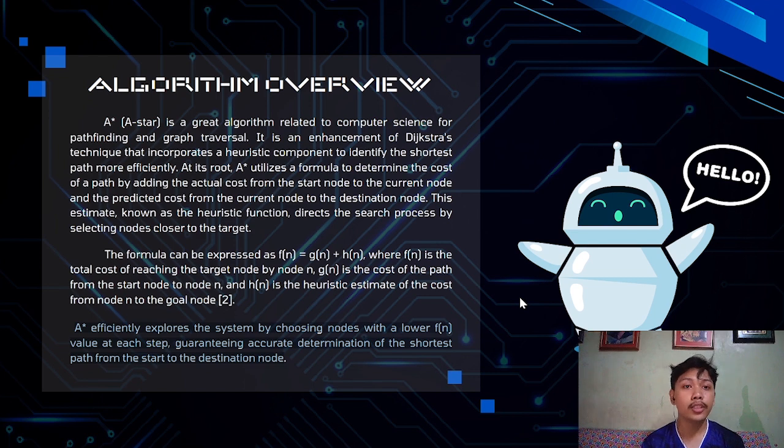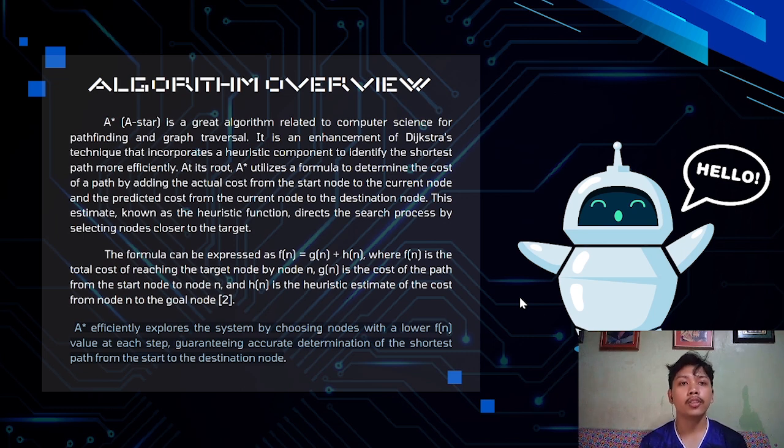The A-star search algorithm is an enhancement of Dijkstra's technique that incorporates a heuristic component to identify the shortest path more efficiently, because Dijkstra's might be slow in searching since it checks all possible routes, ensuring it finds the best possible route.